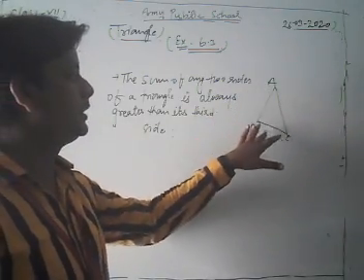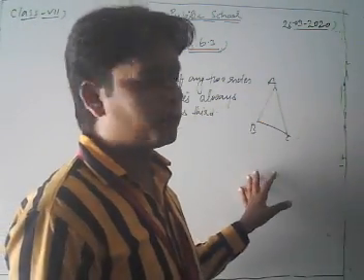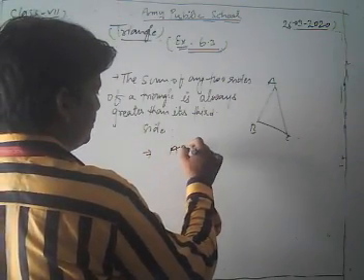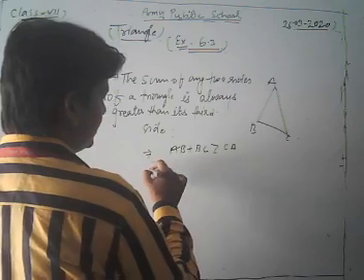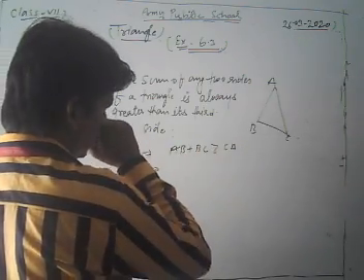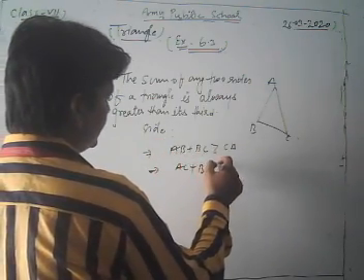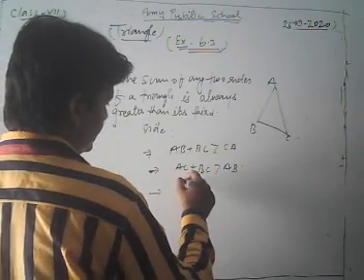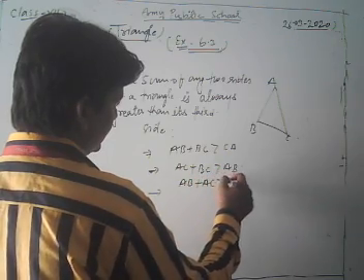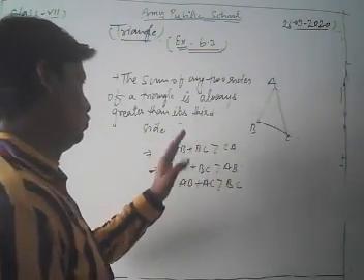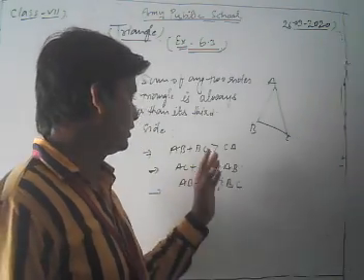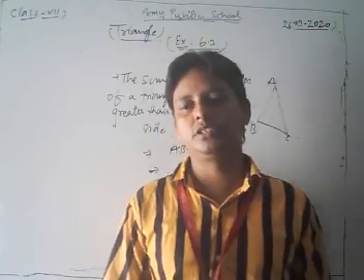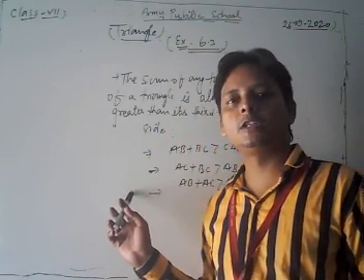Suppose that ABC is a triangle. According to this property, AB plus BC is greater than CA, AC plus BC is greater than AB, and AB plus AC is greater than BC. So always remember this point in your mind, dear students: the sum of any two sides of a triangle is always greater than its third side. This is a very important property related to the triangle.